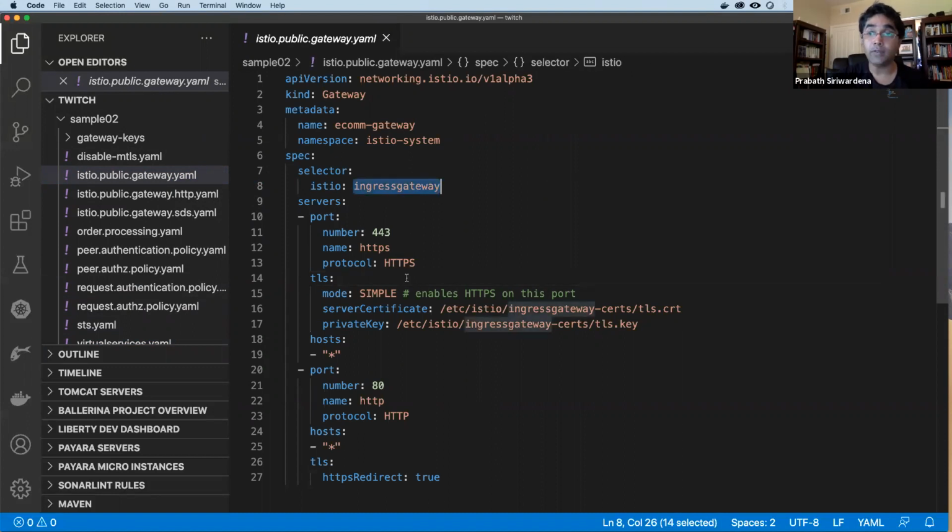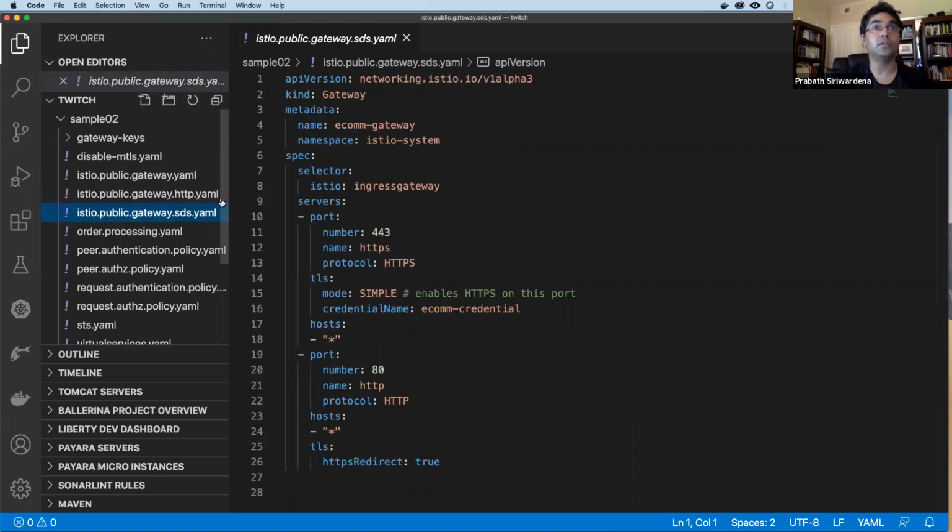Now the gateway resource defines a set of configurations that can be used by the ingress gateway to route traffic to a workload, right? So now to attach this gateway resource, or this particular configuration, to the ingress gateway, I need to use this one. To the ingress gateway, I need to set this label here, right?